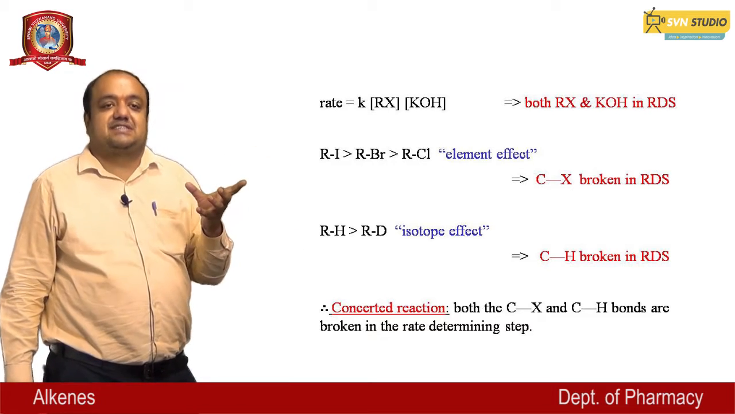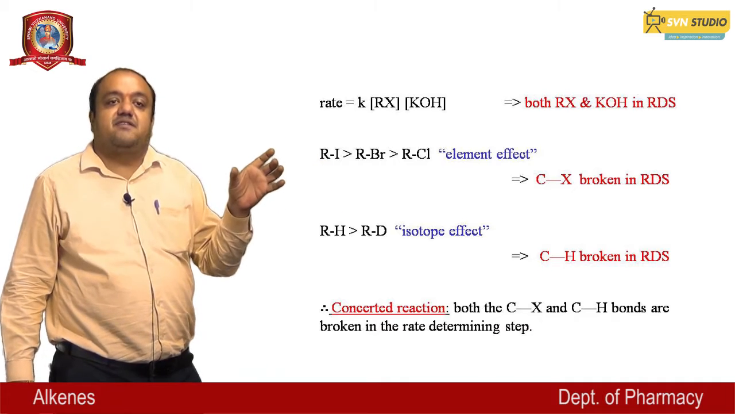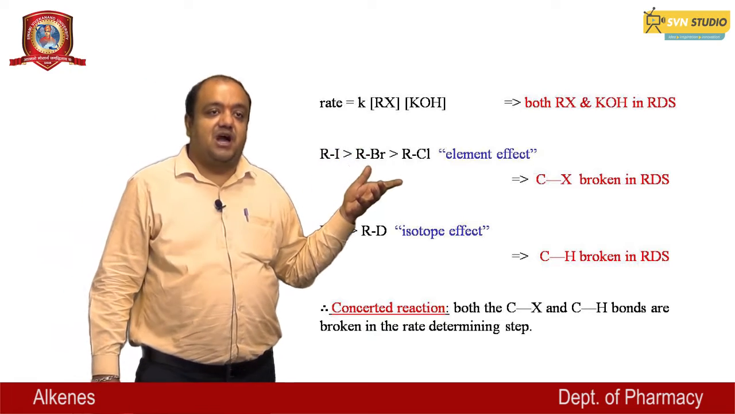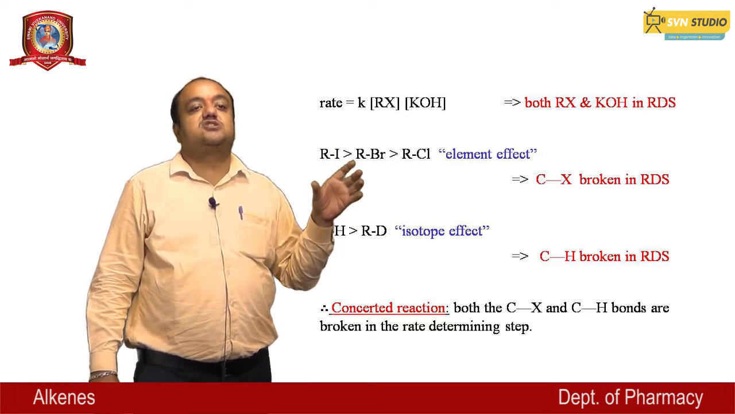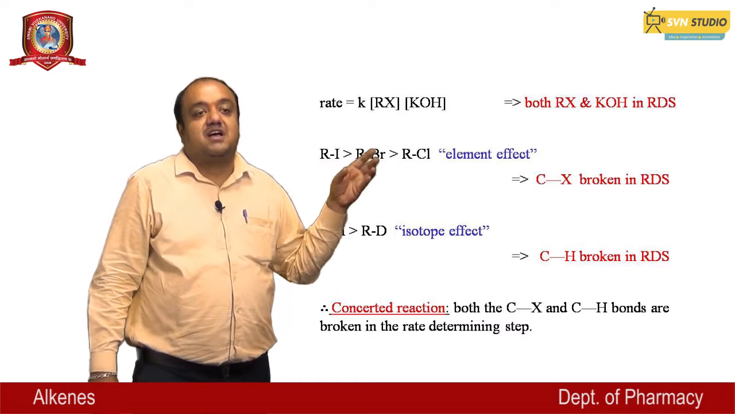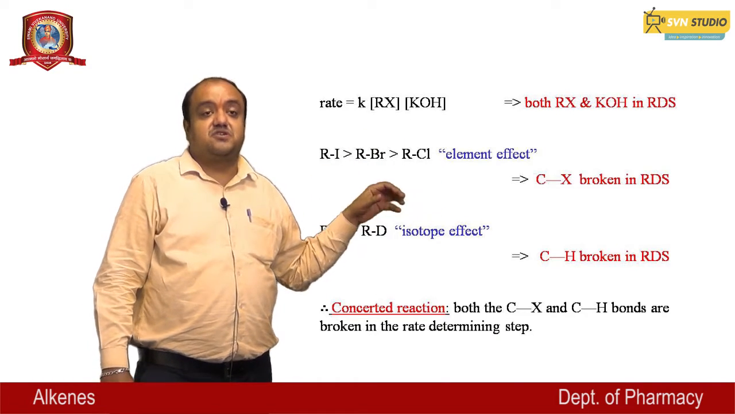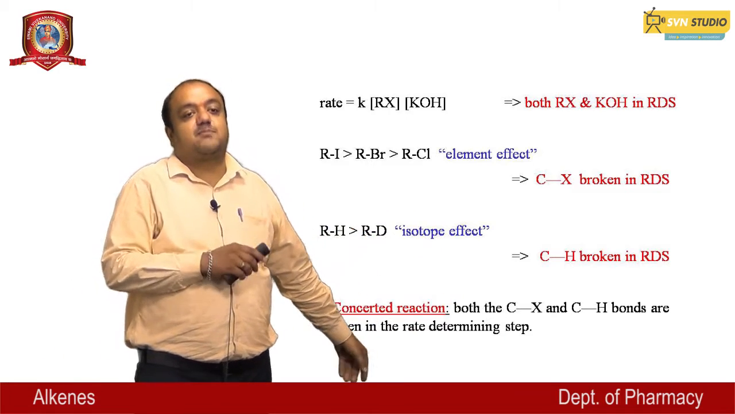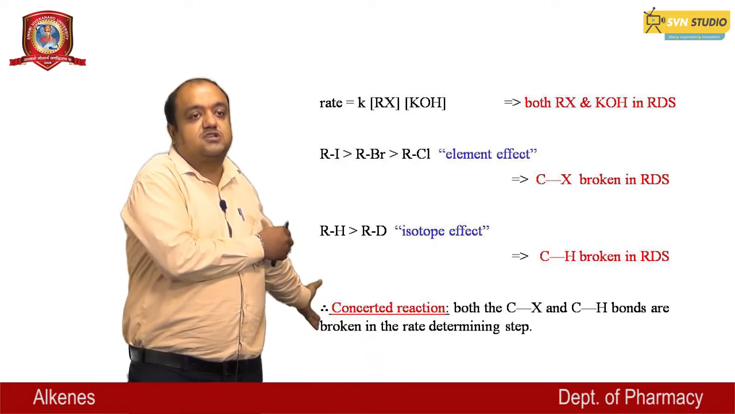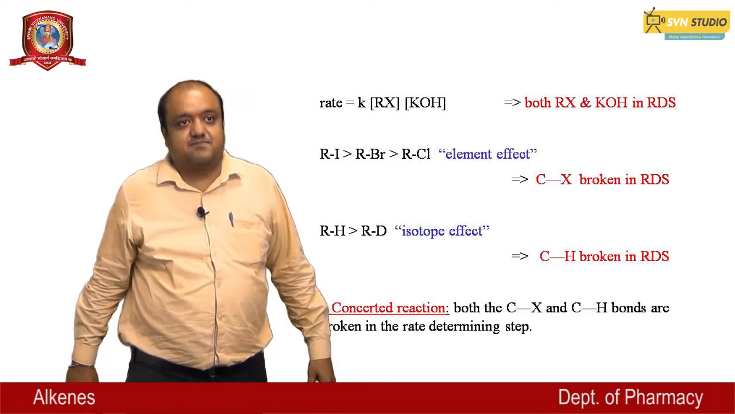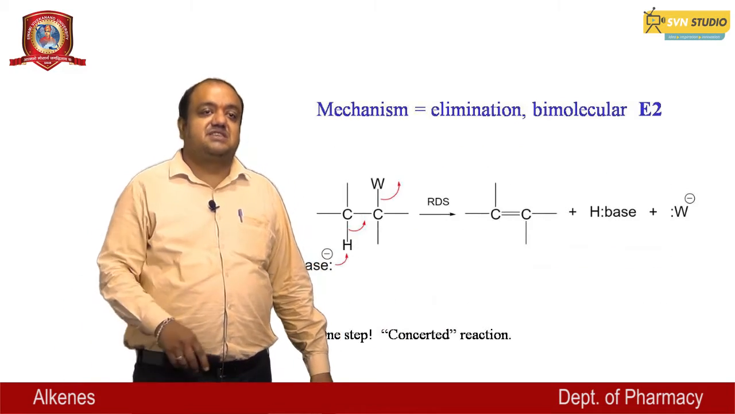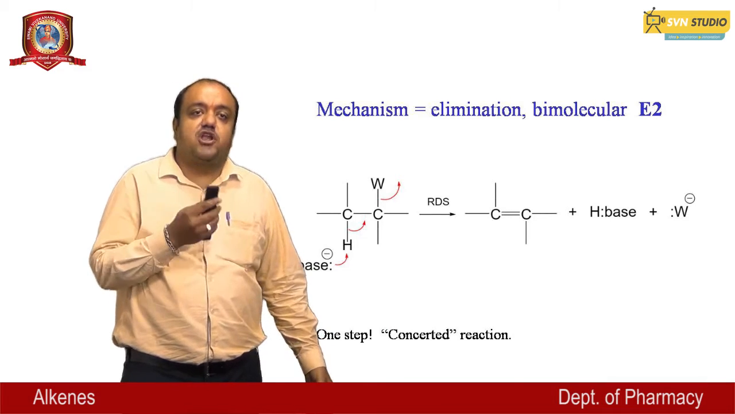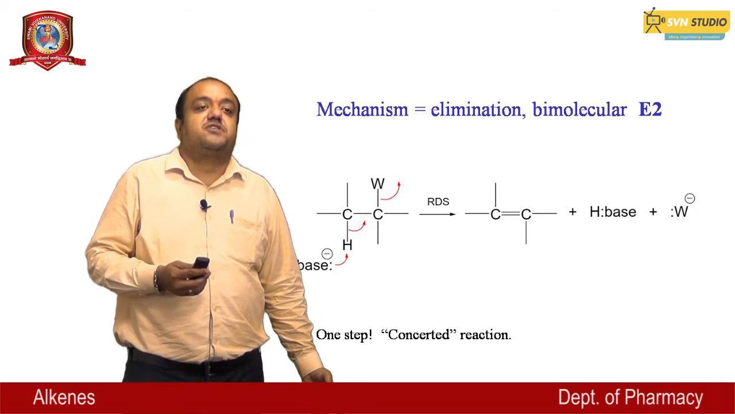And this C-X, carbon halide, is broken in the rate determining step. This alkane molecule is greater than the isotopic effect of the deuterium alkyl group, and this is due to the C-H bond broken in the rate determining step. It is a concerted reaction, where both the C-X and C-H bonds are broken in the rate determining step. The mechanism of elimination is a bimolecular reaction, the E2 reaction.